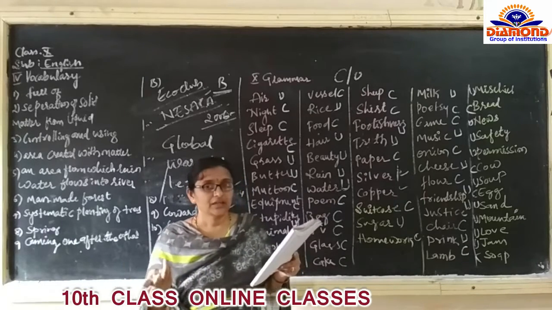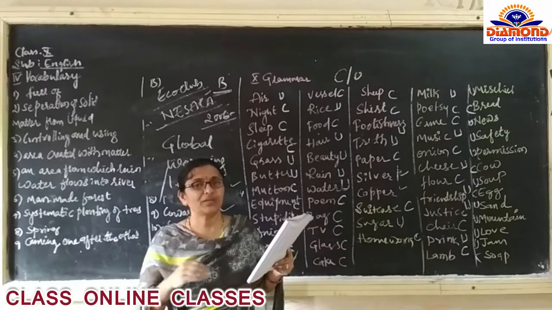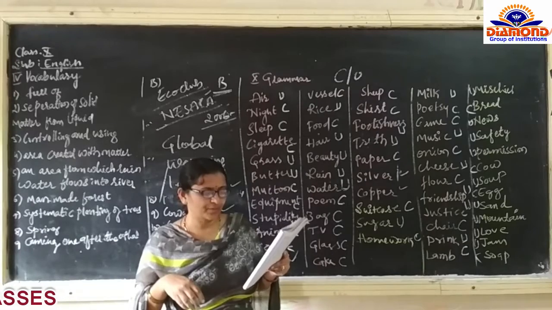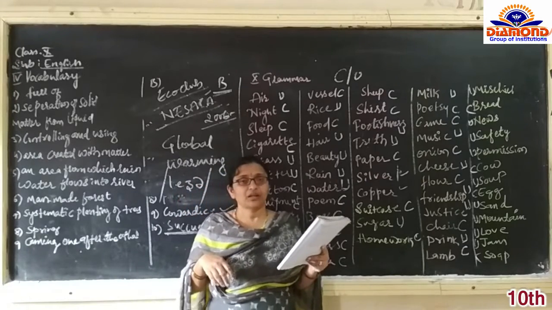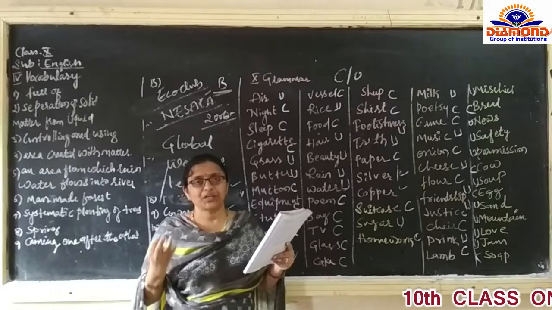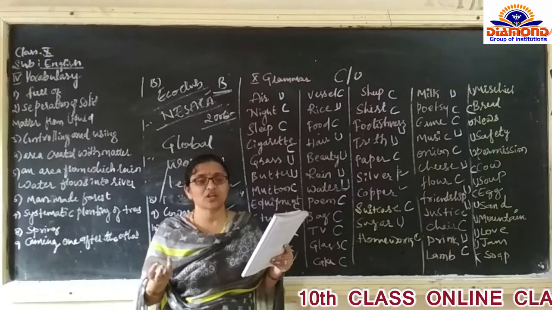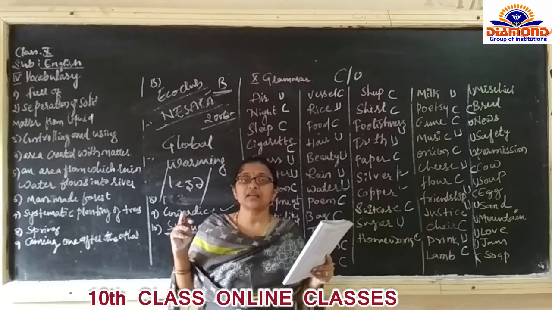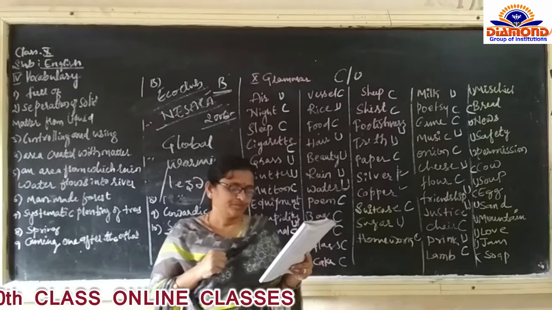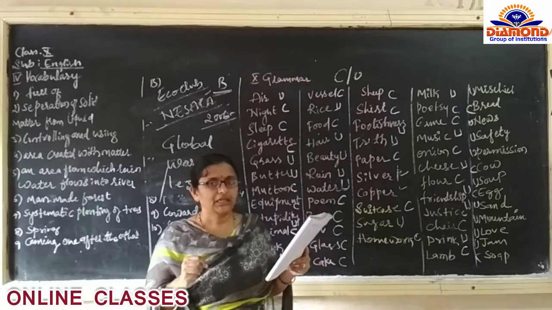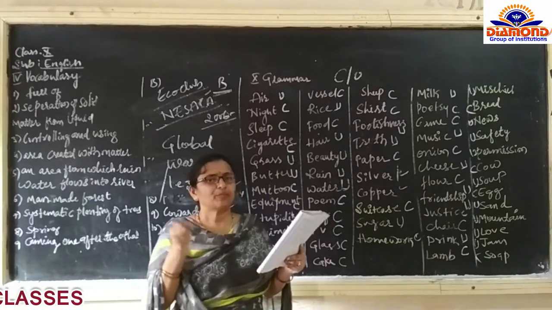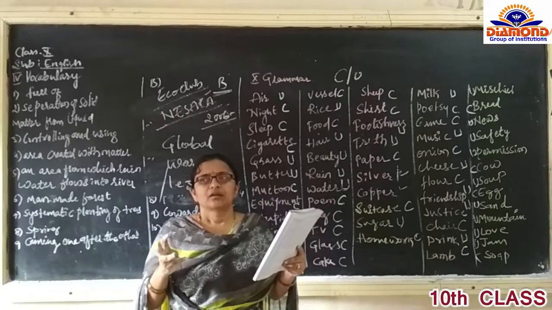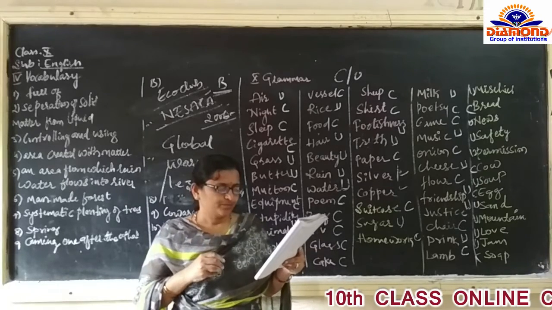Dirtiness, can it be counted? No. Sea can be counted. How many seas are there, we can count. The water inside the sea cannot be counted. Purity can't be counted. Love, purity, darkness, lightness, sunshine, truth, honesty, judgment, all these are uncountable. Chain we can count. Tea can be counted. 1 cup of tea, 2 cups we can count. But tea, soup, coffee, all these liquids are uncountable.